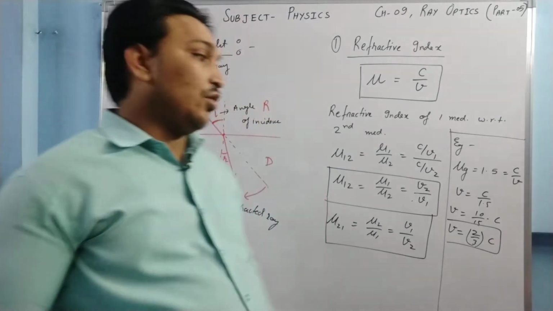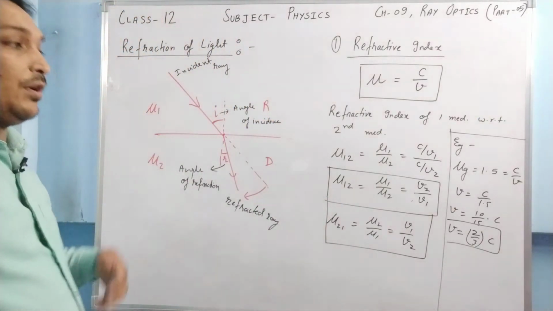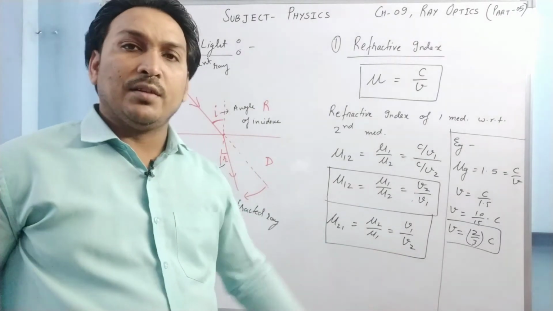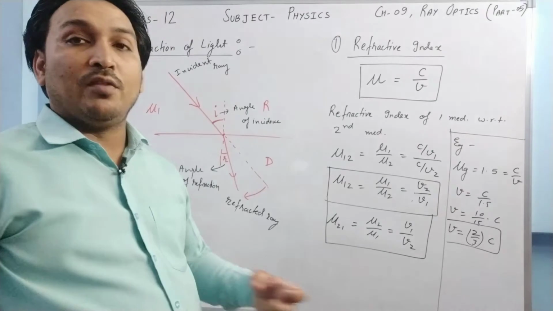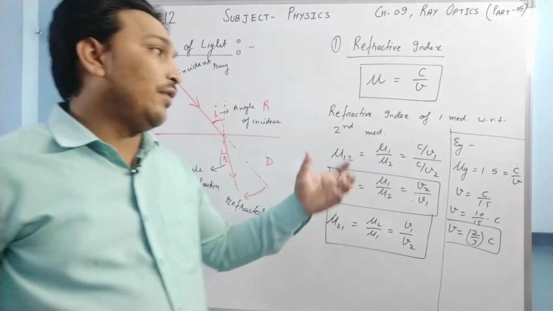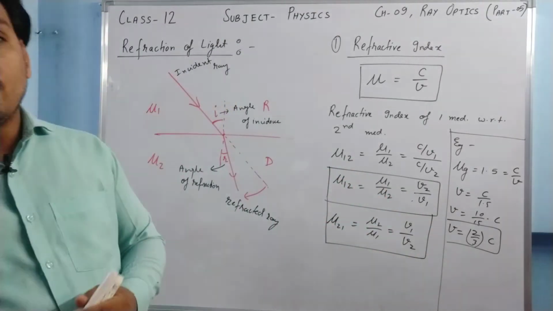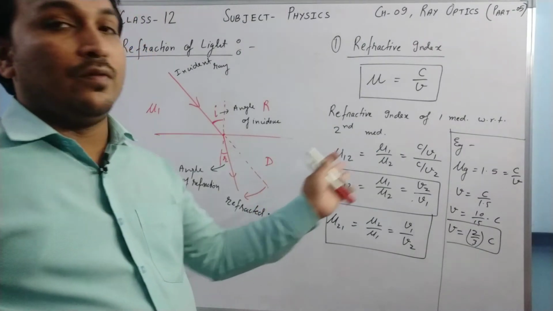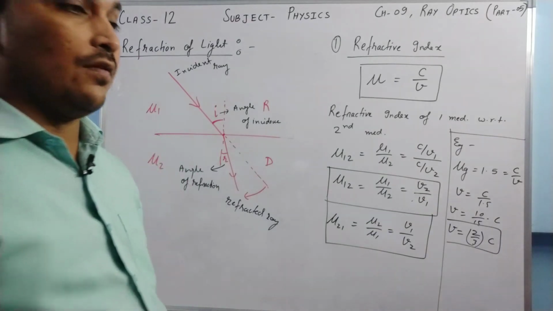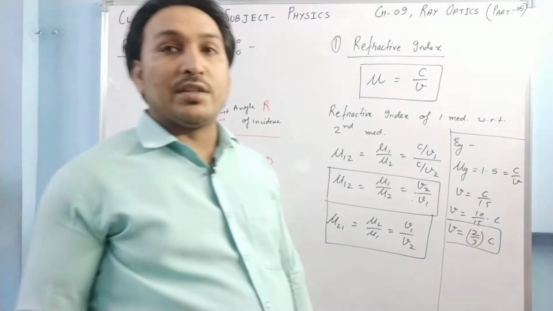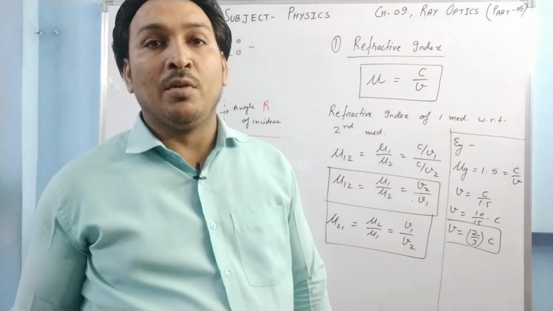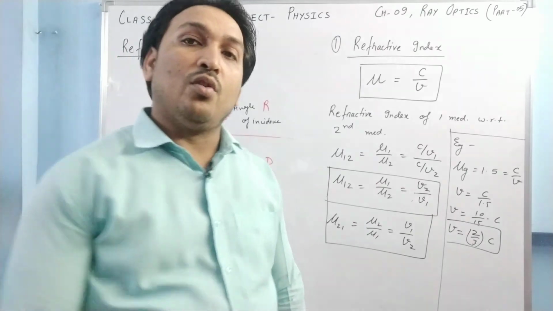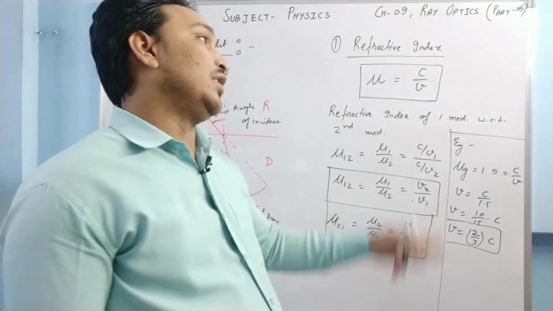Is it clear? Suppose we take the refractive index of one medium with respect to another medium, say this is water, this is glass, again the same thing: the ratio of speed of light in those mediums. It is very important to understand what it is and how from here we can go to the speed of light. If refractive index of a medium is known, we should be able to calculate its speed of light in that medium. Reverse also, if the speed of light in the medium is known, then we should know how to calculate its refractive index. The formula is here only.